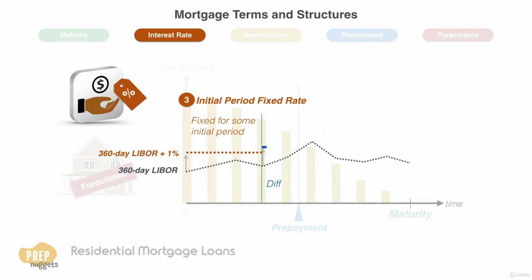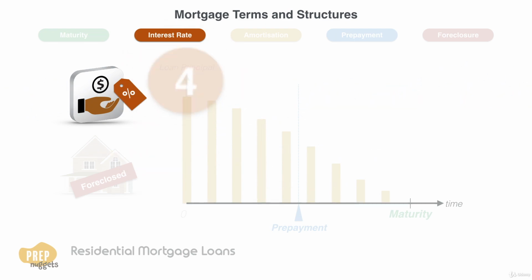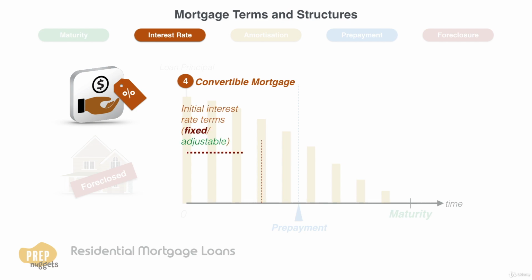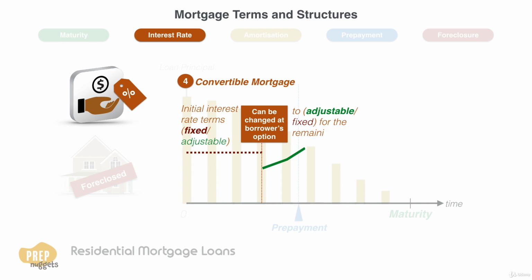If the interest rate changes to a different fixed rate after the initial fixed-rate period, it's called a rollover or renegotiable mortgage. A convertible mortgage is one for which the initial interest rate terms, fixed or adjustable, can be changed at the option of the borrower to adjustable or fixed for the remaining loan period.